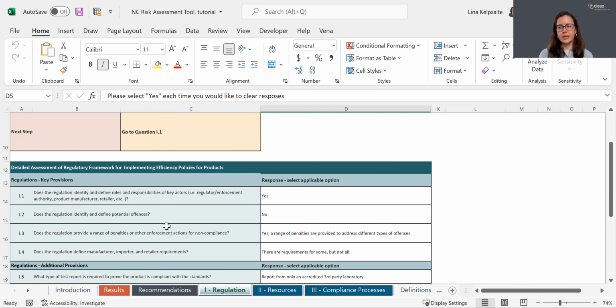So the questions are listed on the left, and you will be responding to each question by selecting the response from the drop-down menu.